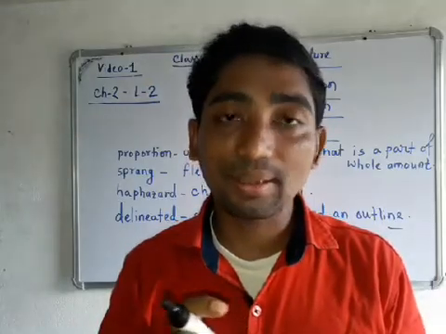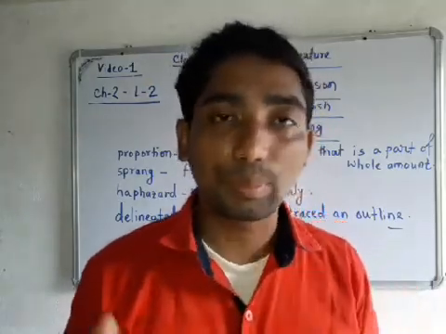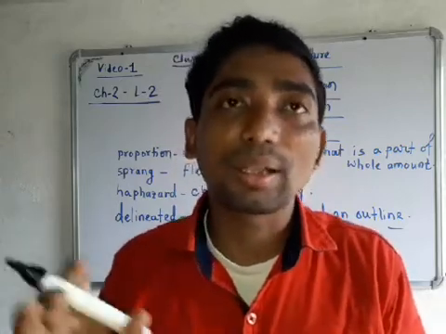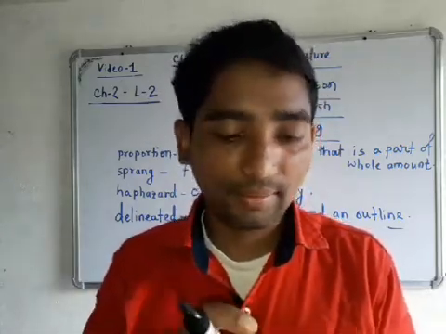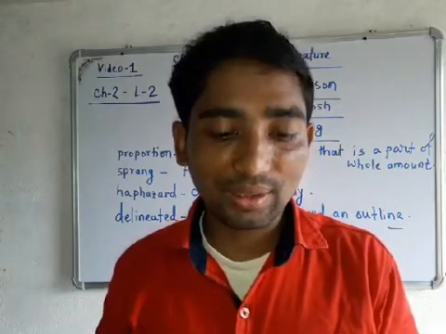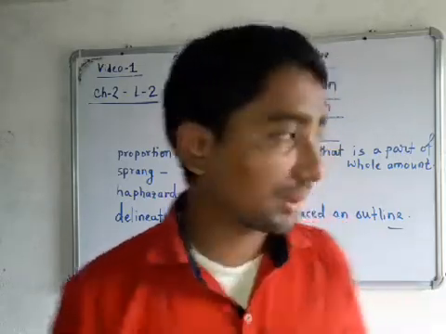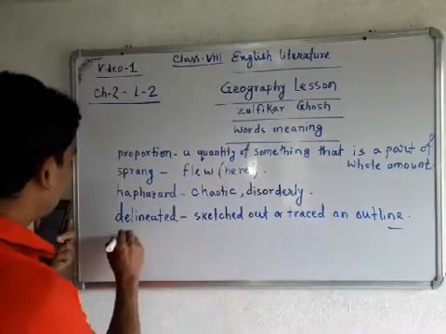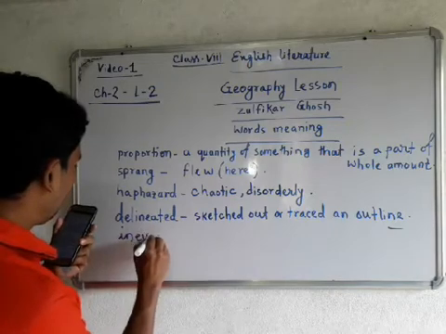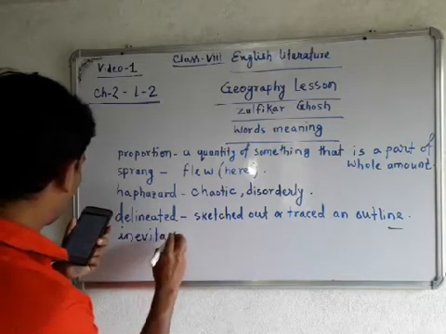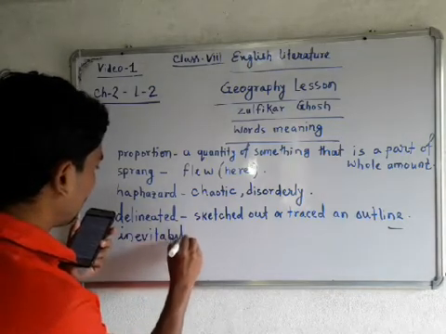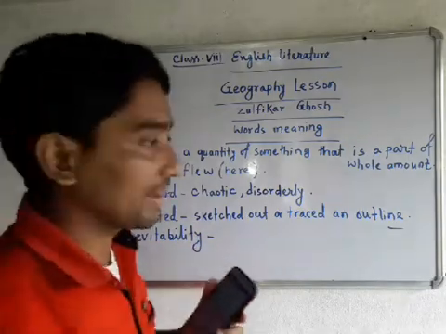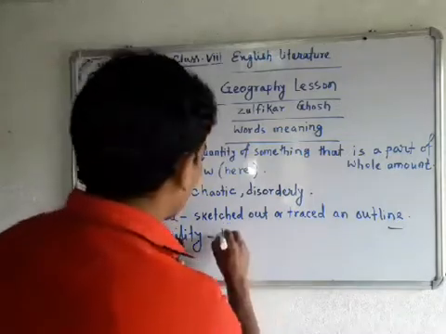From the distance, as I have mentioned, you would see the things smaller, and that is what happened. The poet could see 1 mile as 6 inches. There seemed an inevitability. Inevitability means that cannot be avoided.